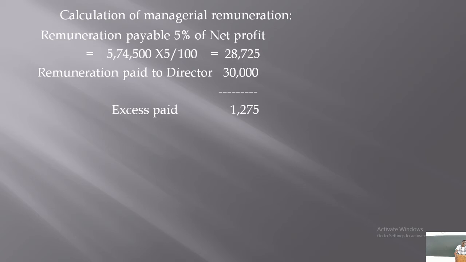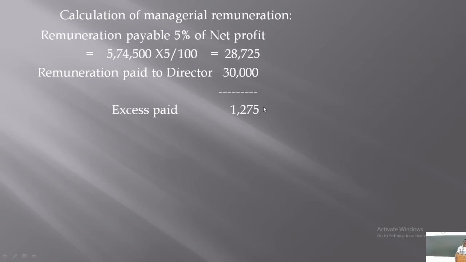28,725 is the managerial remuneration at the rate of 5% on 5,74,500. But the actual managerial remuneration paid to the director is 30,000. The managerial remuneration payable is only 28,725, but 30,000 is already paid.